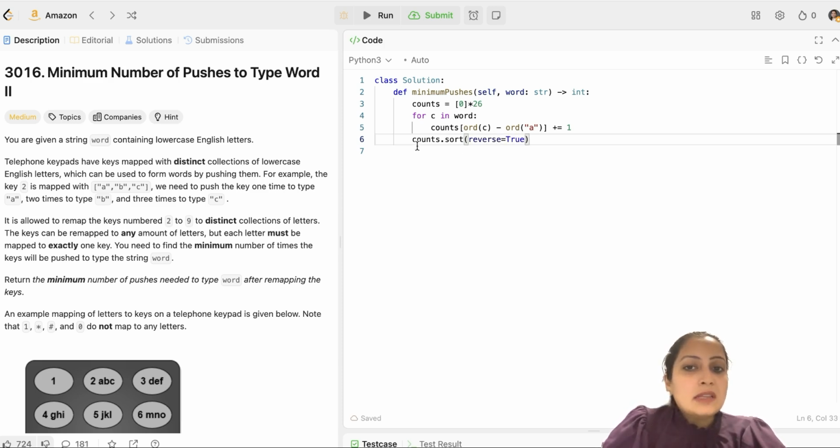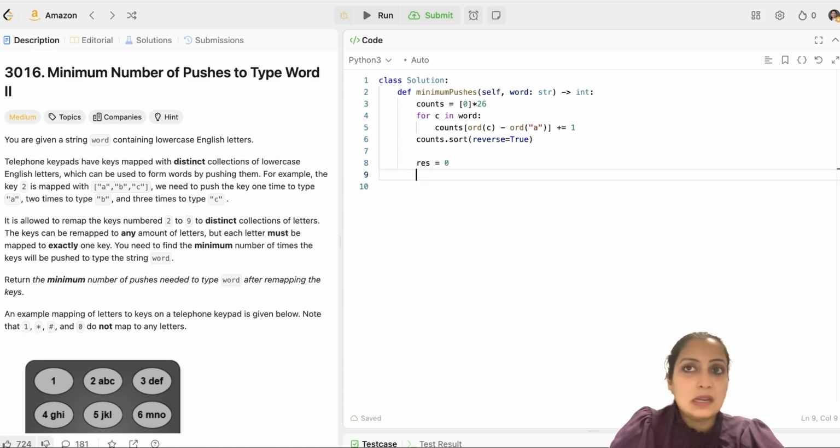Now you would say that this could be time complexity of O of n log n since we are sorting, but that's not true because the length of your counts array is limited to 26. So it's constant time complexity rather than n log n. Okay. So after that, I will initialize my result value to 0. My result value basically indicates the minimum number of key presses I made. And I'll also initialize my distinct character value to 0.